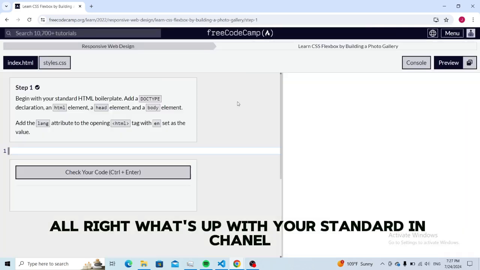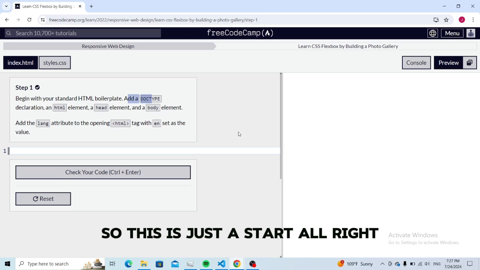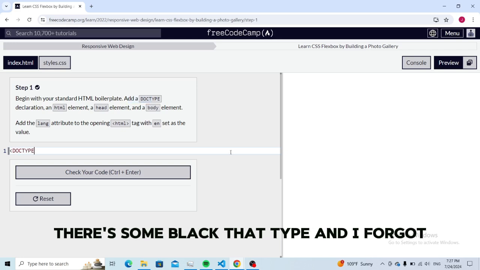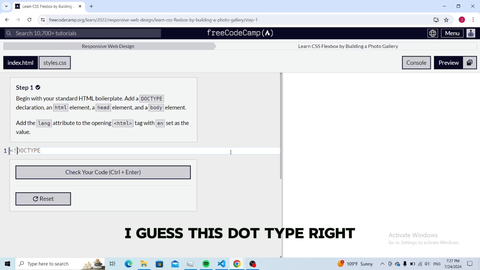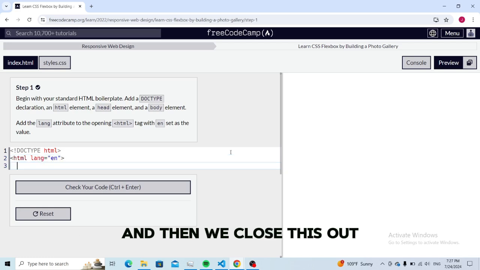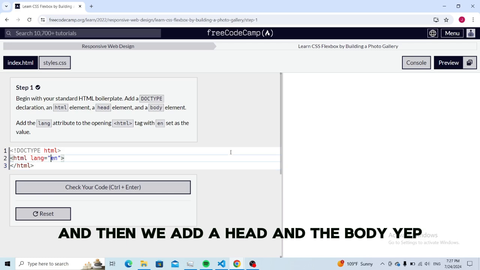Alright, step one: with your standard HTML boilerplate, add a doctype declaration. So this is just a start. Alright, so let's do that. There's some lag. Doctype, html, and then we're gonna do html lang English, and then we close this out, and then we close out the html element, and then we add a head and a body.